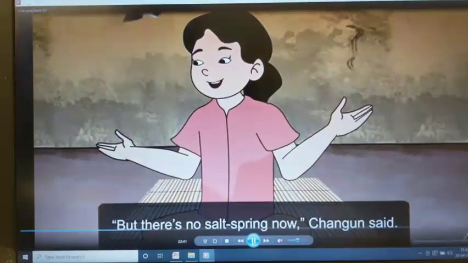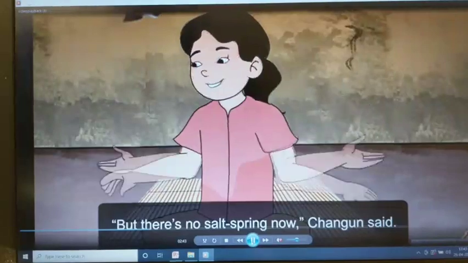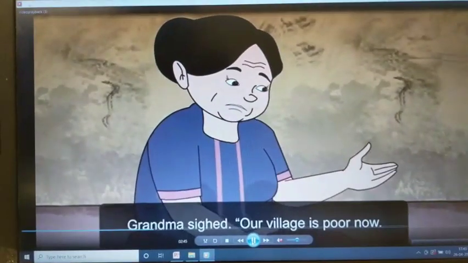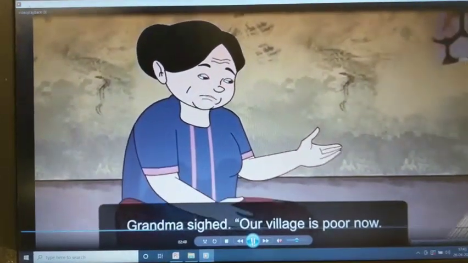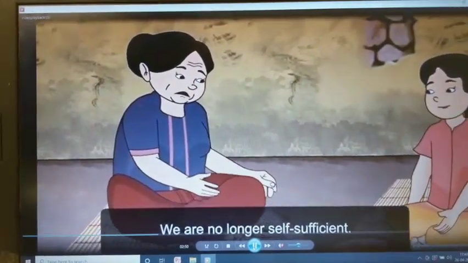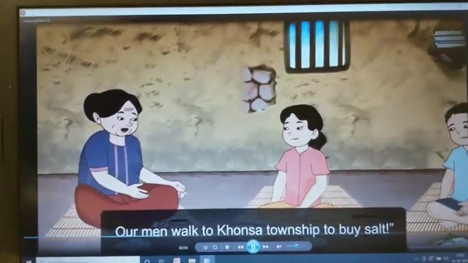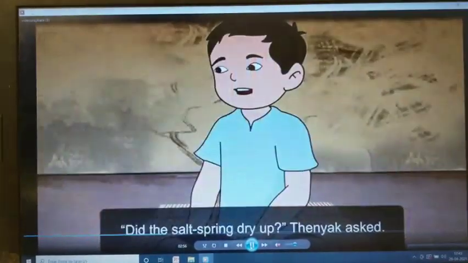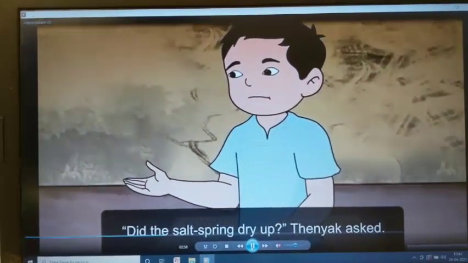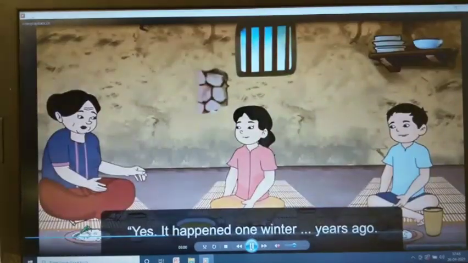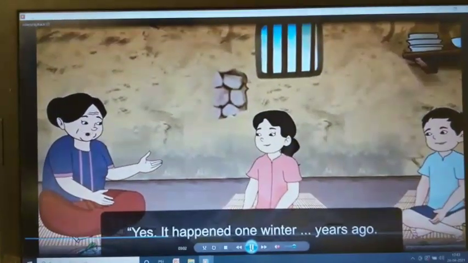But there's no salt spring now, Changun said. Grandma sighed. Our village is poor now. We are no longer self-sufficient. Our men walked to Konsa township to buy salt. Did the spring dry up? Thanyank asked. Yes, it happened one winter years ago.